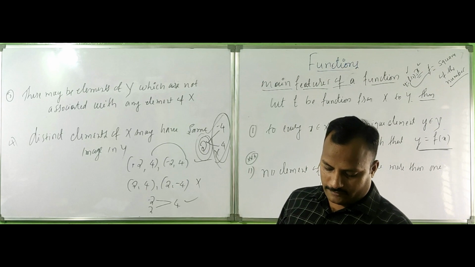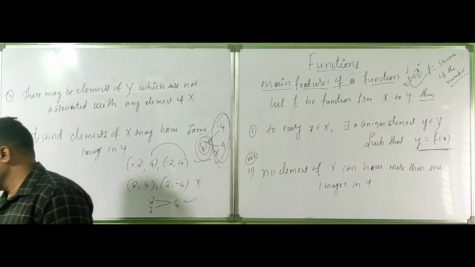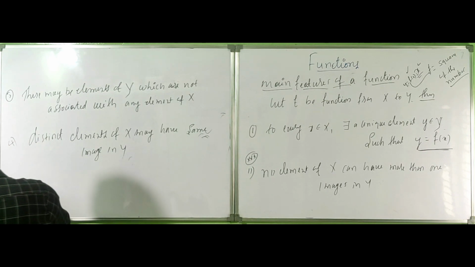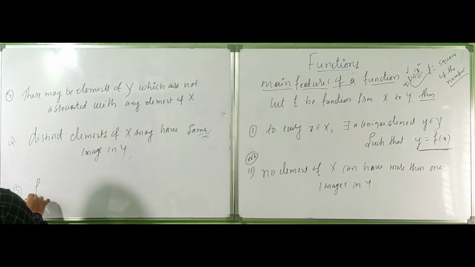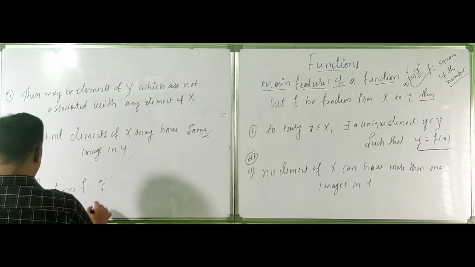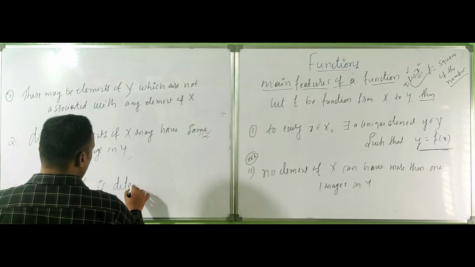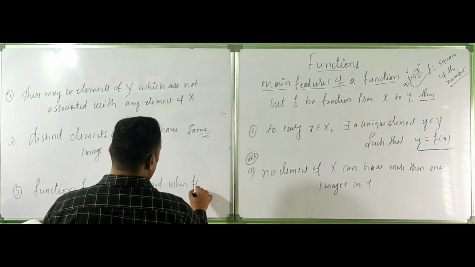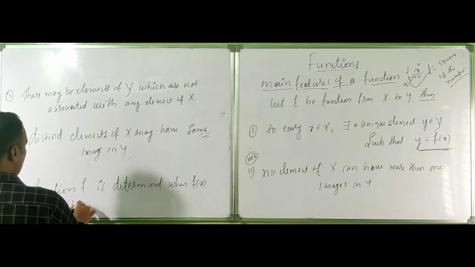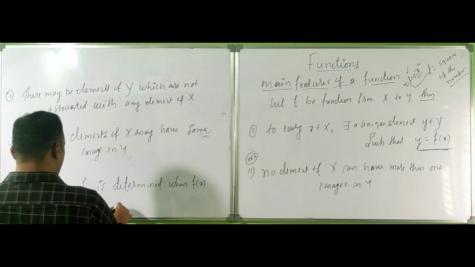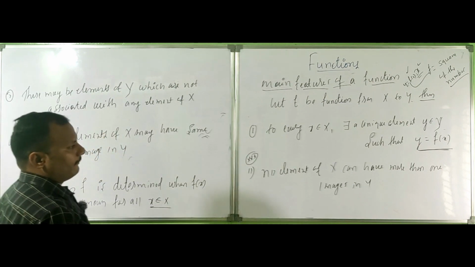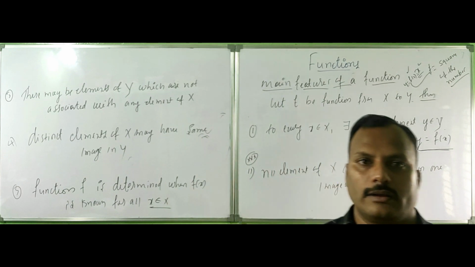function f is determined when f of x is known for all x belonging to X. Means if all values of x have some images in y, then we define the function.